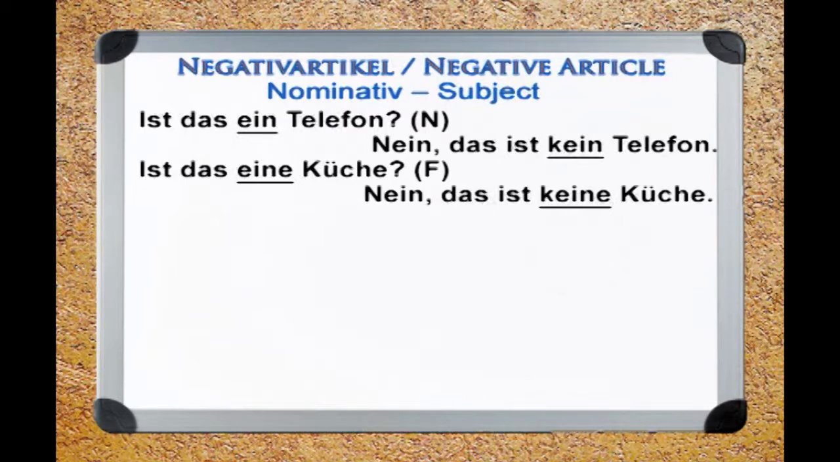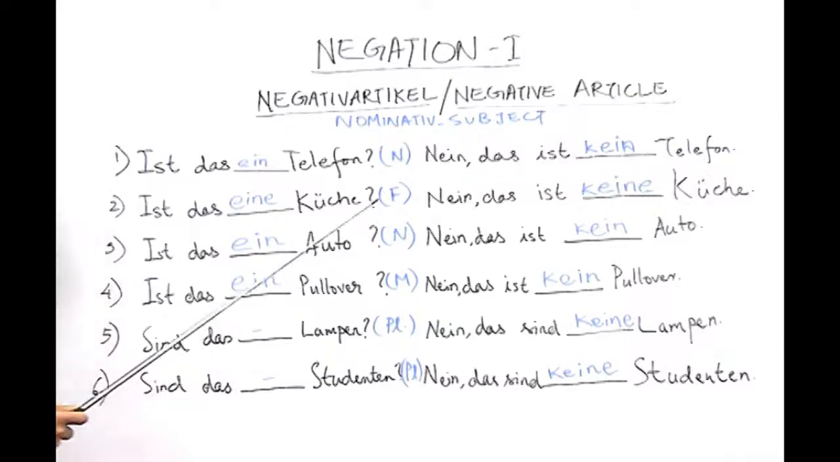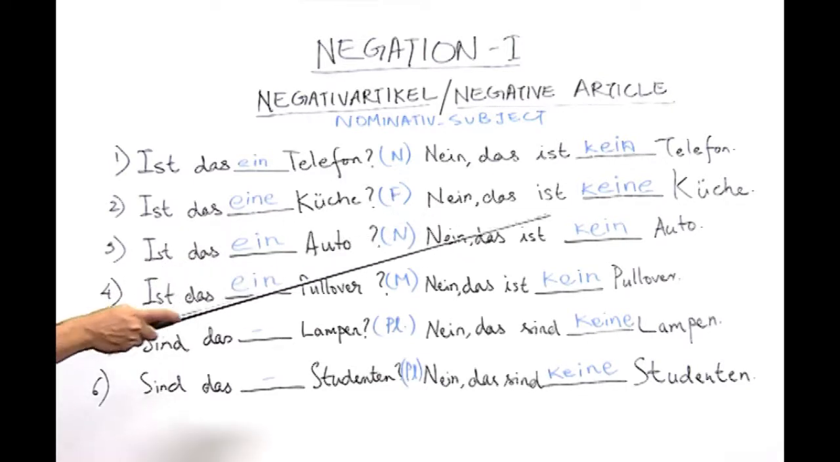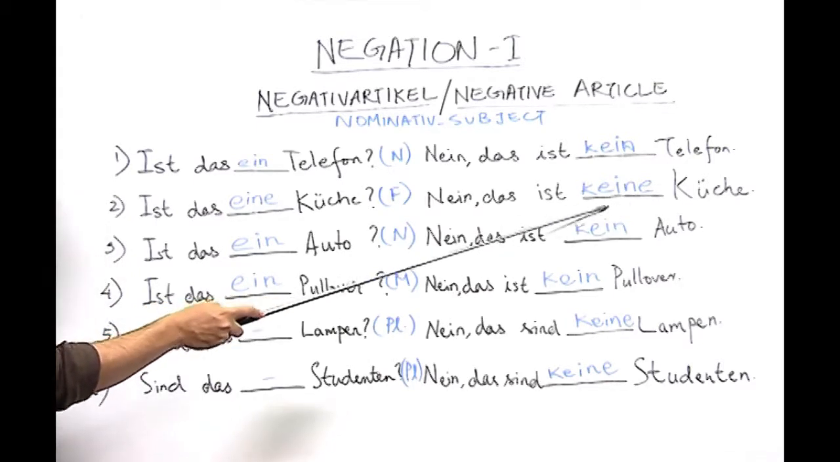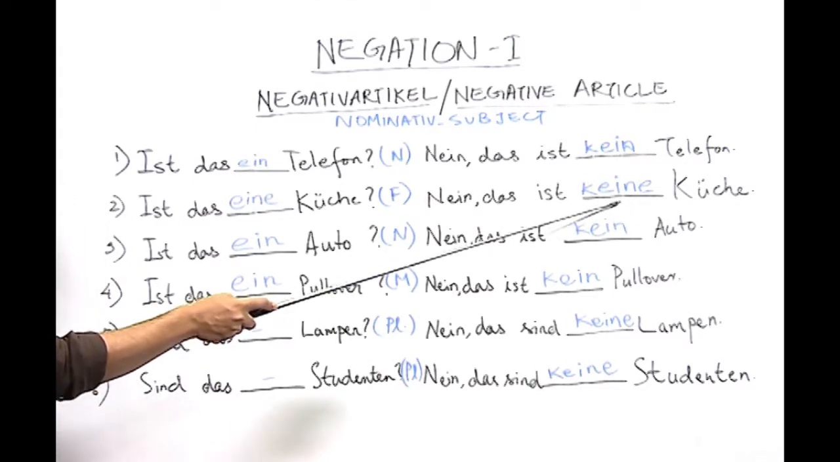Number 2. Ist das eine Küche? Küche means kitchen. Now look at the other part of the sentence. Nein, das ist keine Küche. Now the student here has given the correct answer. The student wrote here the correct indefinite article, which is feminine as it is written here, and also wrote the correct negative article, which is keine, which is a combination of ka plus eine.